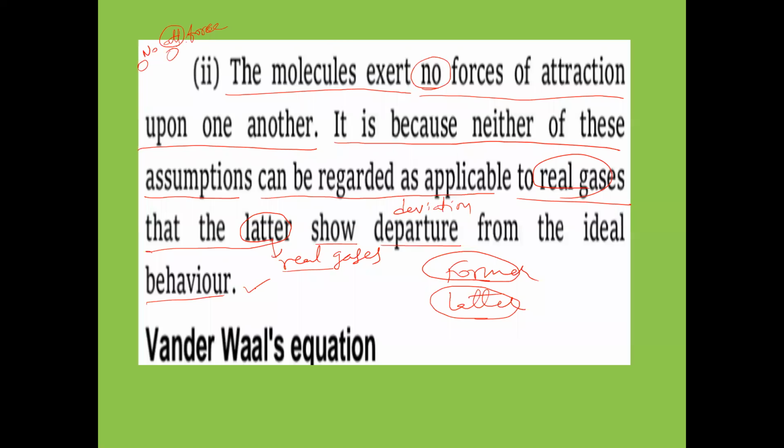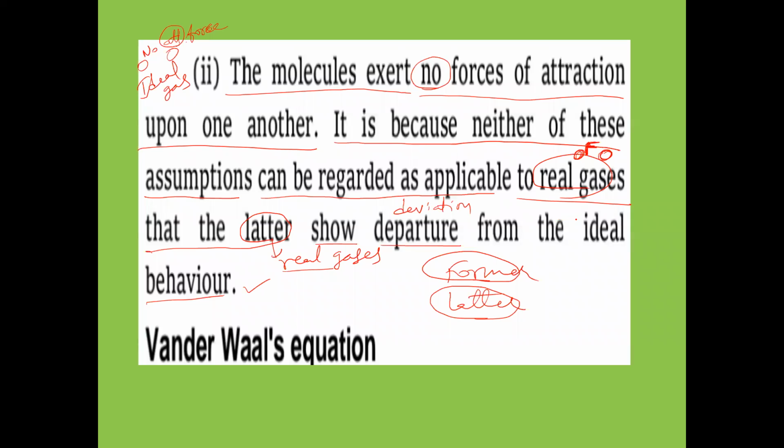Why are they deviating? In real gases, between the gas molecules, there are forces of attraction. But in the case of ideal gas, kinetic molecular theory explains about ideal gases only. In ideal gas there are no forces of attraction between gas molecules.